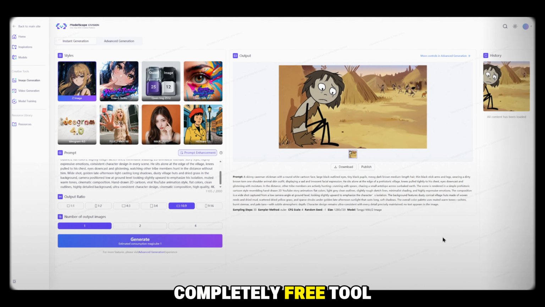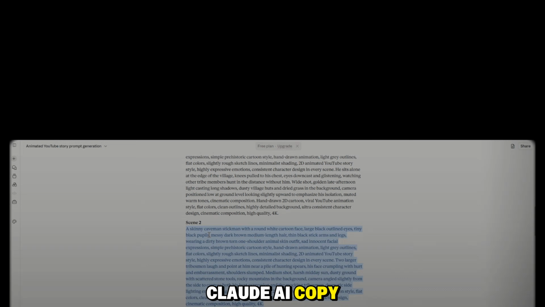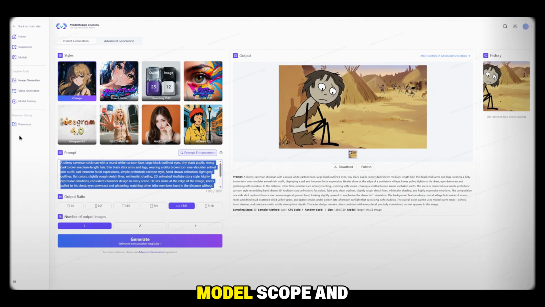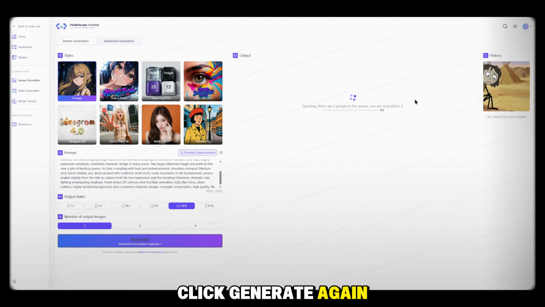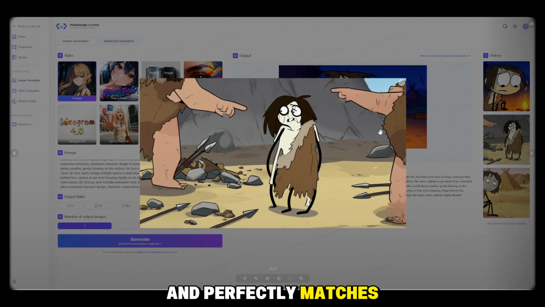For a completely free tool, the image quality is excellent, around 720p, and most importantly, it generates the Stickman character in exactly the style we need. Simply download the image, go back to Claude AI, copy the second image prompt, paste it into ModelScope, and click Generate again. Repeat the same process for the third, fourth, and remaining prompts. Within a short time, all of your scene images will be ready. As you can see, every generated image looks beautiful and perfectly matches the story.